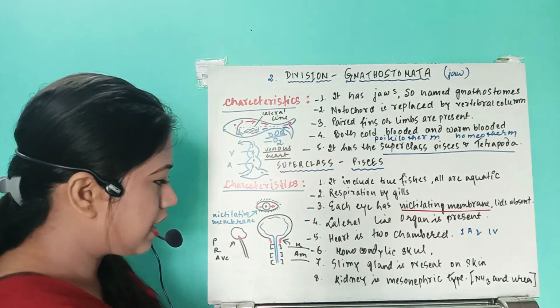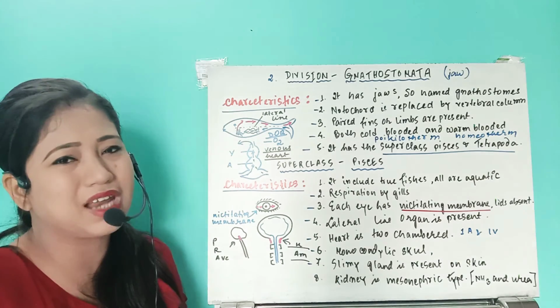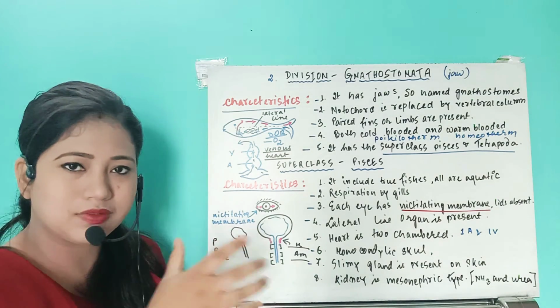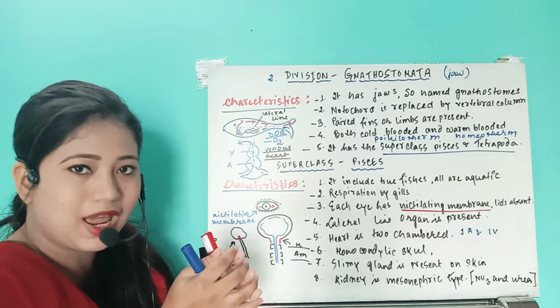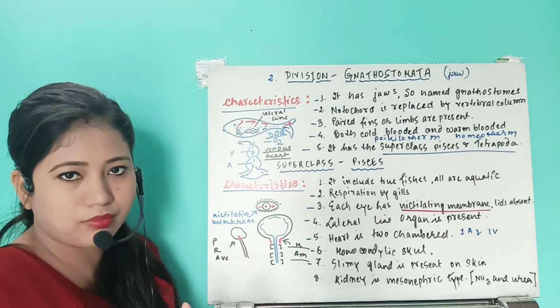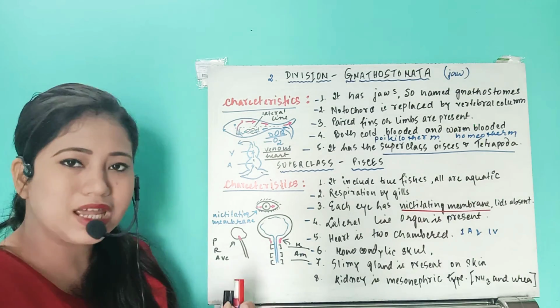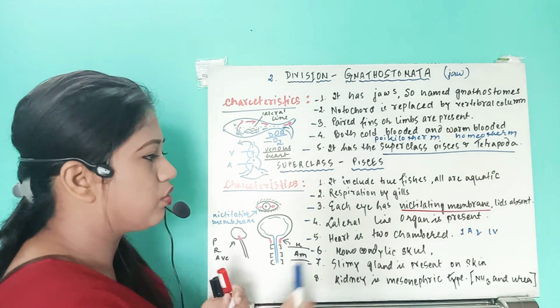Next characteristic: in the fish body, a slimy gland is present. You can see that fishes are very tough to touch, isn't that so? If you want to grab one, it will just slip out of your hand. Why? Because their skin is so slimy, and this slimy gland is present on the skin.